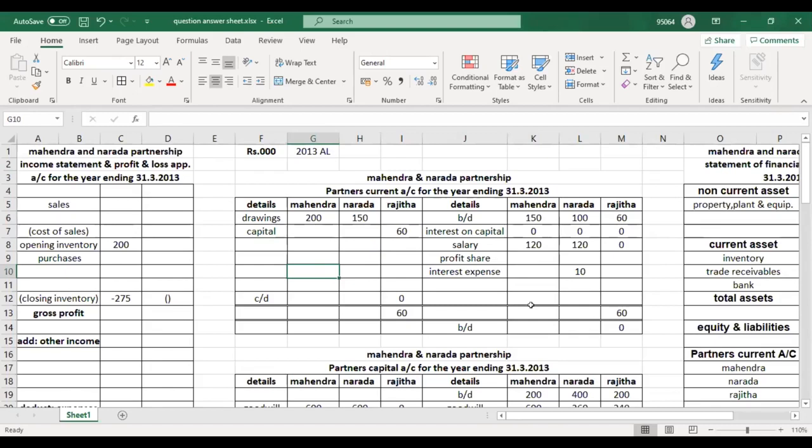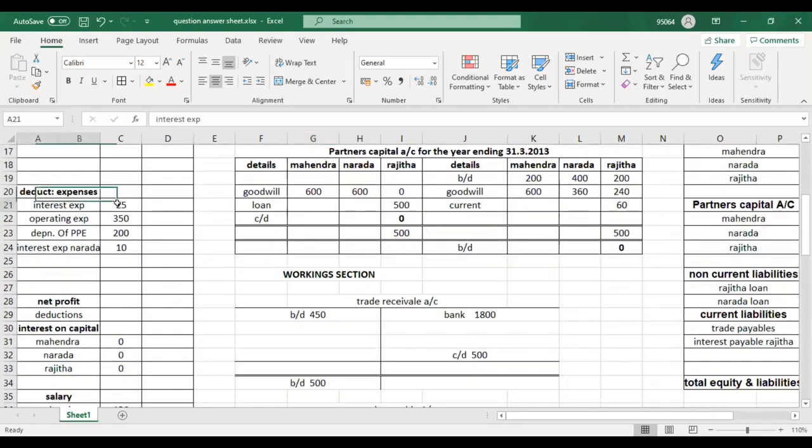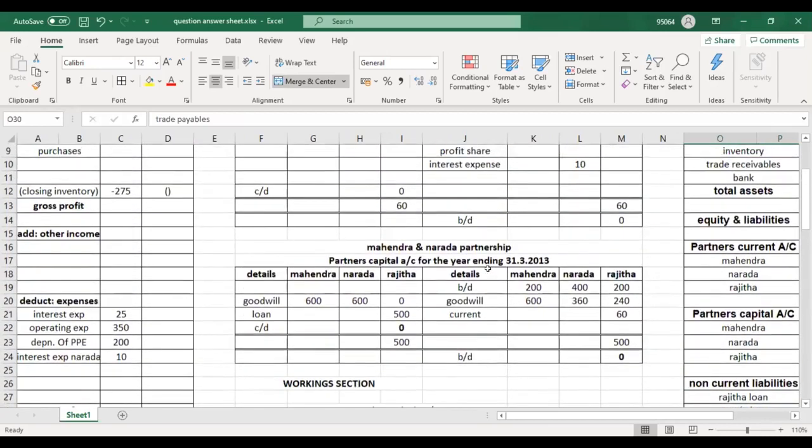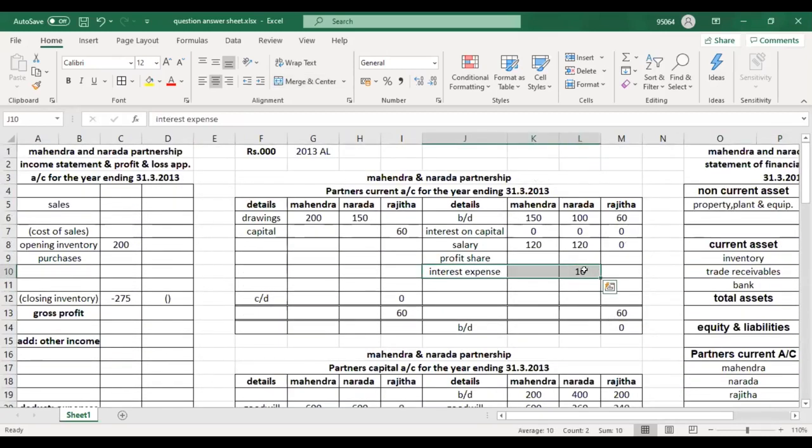Rajita is a retired partner. So his expense we credited here, see guys, that's why I wrote here interest payable Rajit. That's why I wrote the name initially. We record it under current liabilities because he is a retired partner. But Narada is an existing partner. So that's what I wrote here. Understood? Yes or no? Okay.